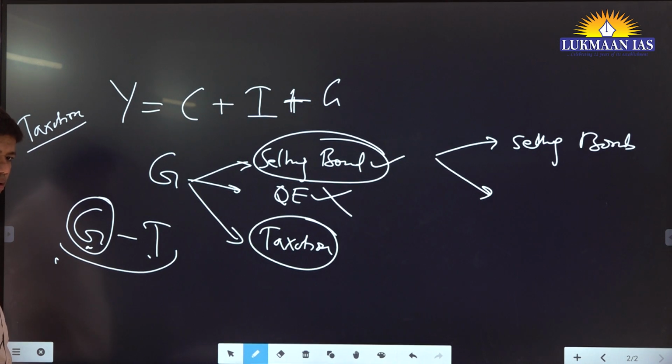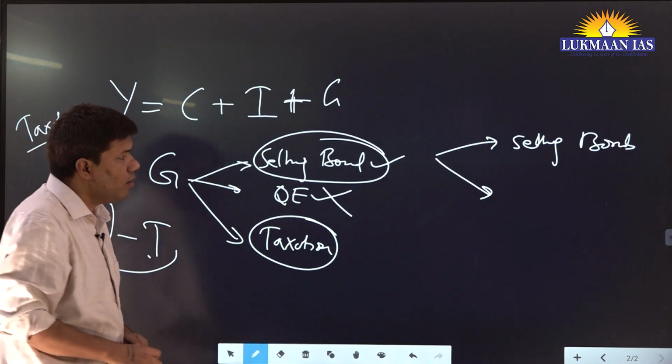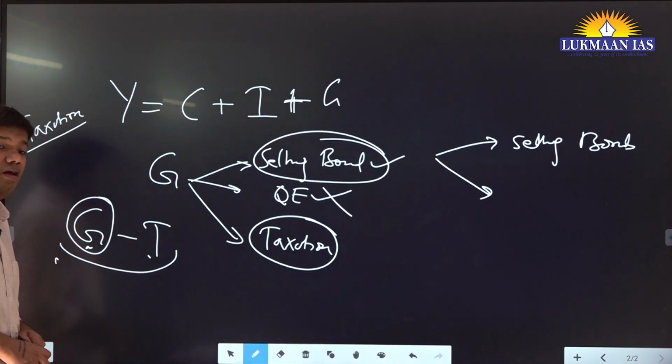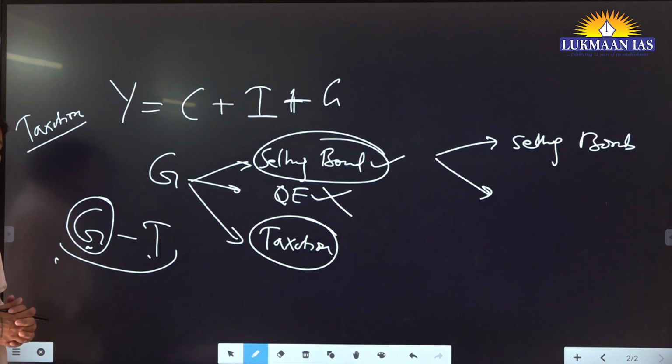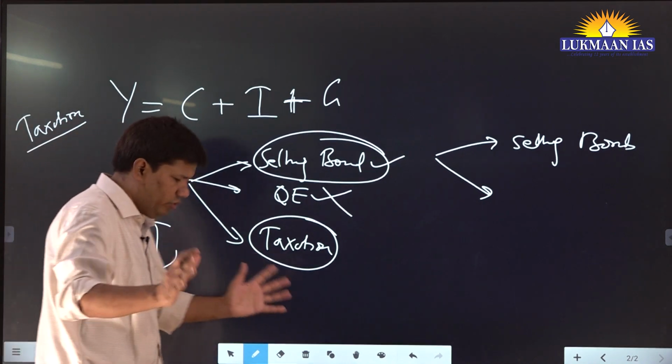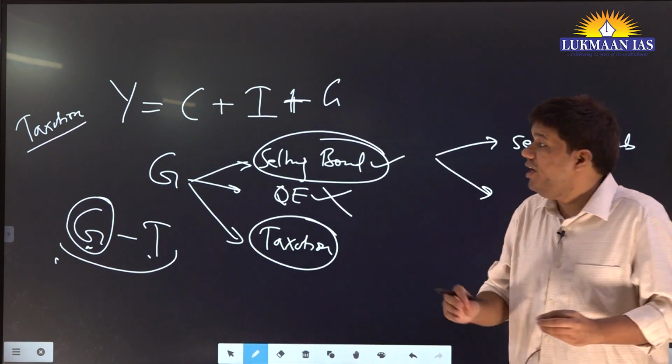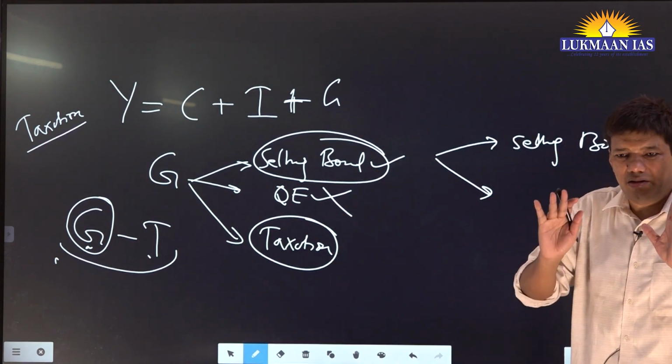Then the investment of the other parties is going to decrease. Why? Because the government has more money to invest. Yes, indirectly what you are trying to say, now you got the point. Government spending will crowd out private investment, right?